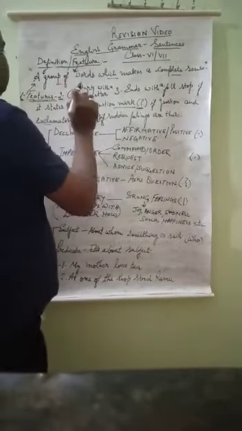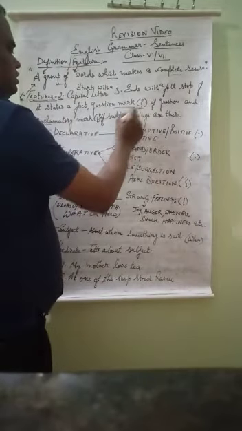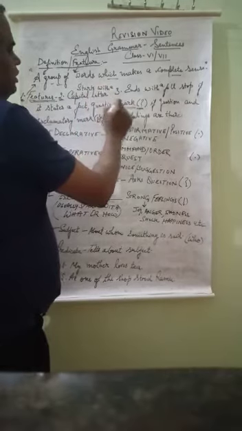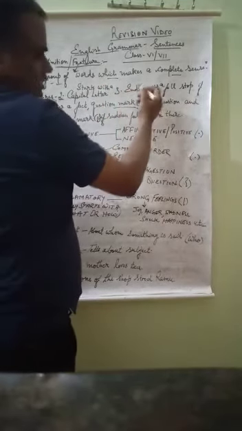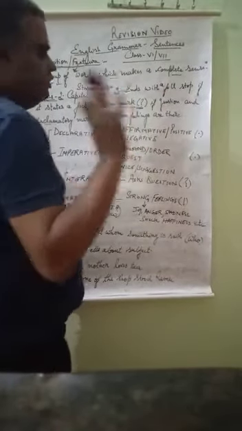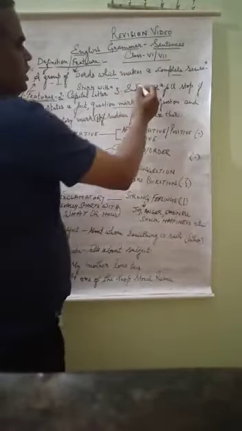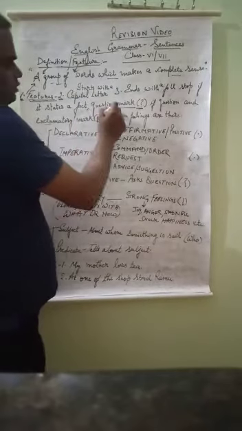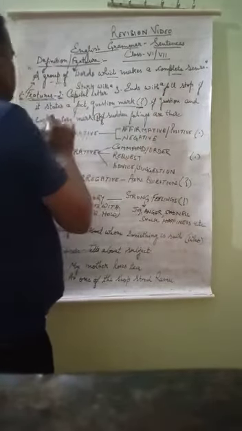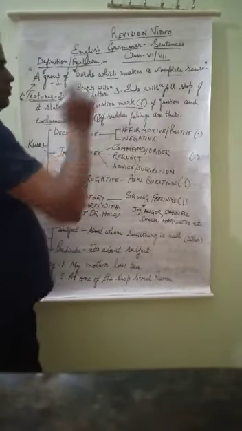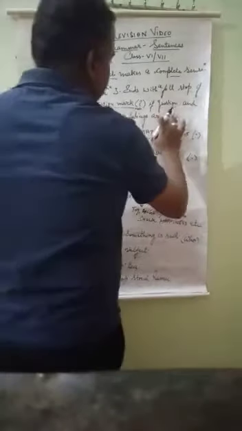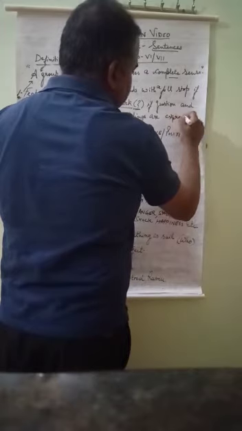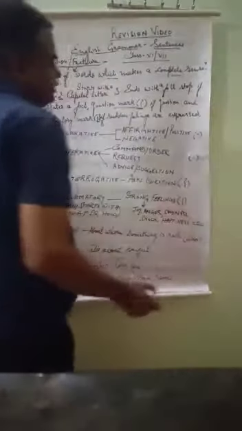Definition is this one, and features are 1, 2, 3. Three features are there. First is the definition. Second, it starts with a capital letter. And third is a little bit longer, but if you are understanding, it will not be very difficult. It ends with a full stop if it states a fact, a question mark if it's asking a question, and an exclamation mark if sudden feelings are expressed, isn't it?